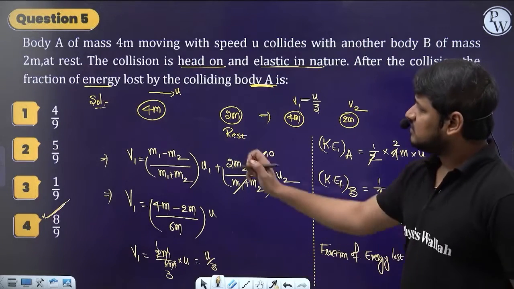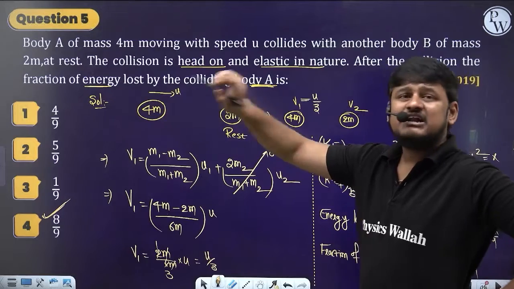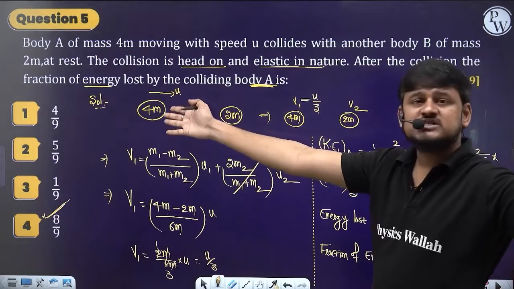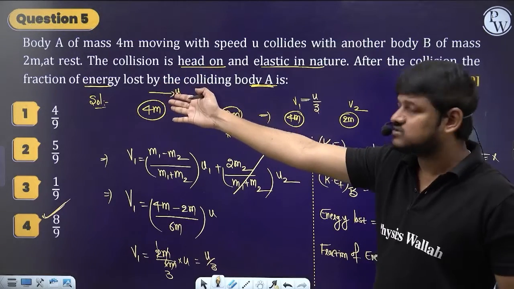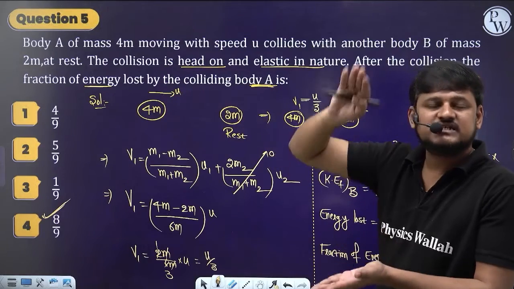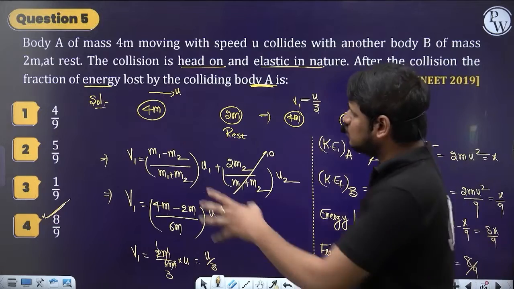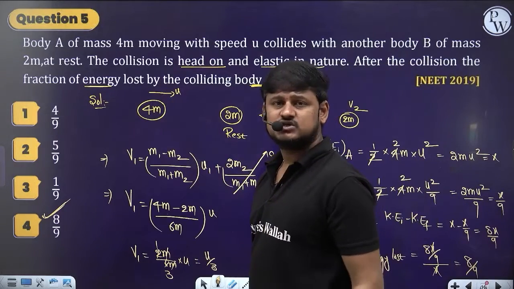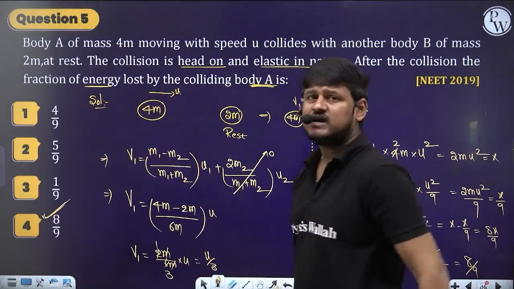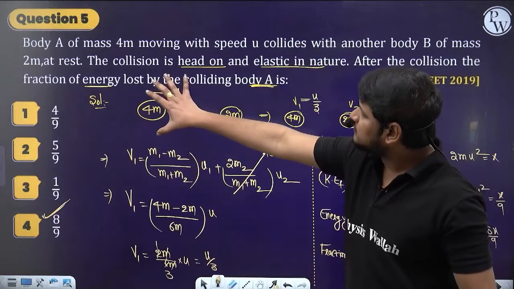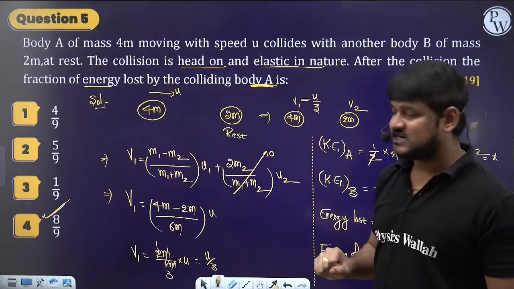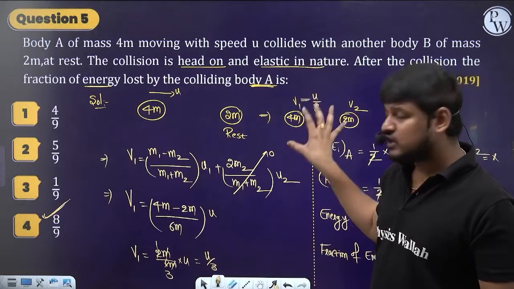Understood? First see what kind of energy the moving body possesses, only the kinetic energy, right? Here they did not mention whether it is at some height or attached to a spring, they did not mention anything. So as it is moving, it will have kinetic energy. For the same body I have to find its final kinetic energy, and for that I need its velocity after collision.